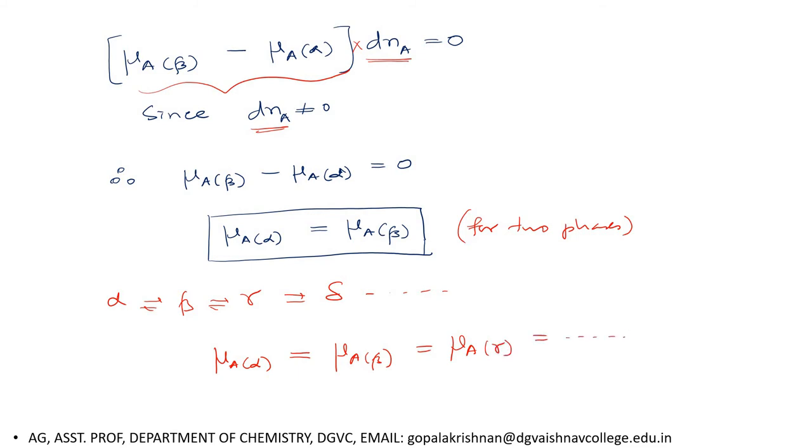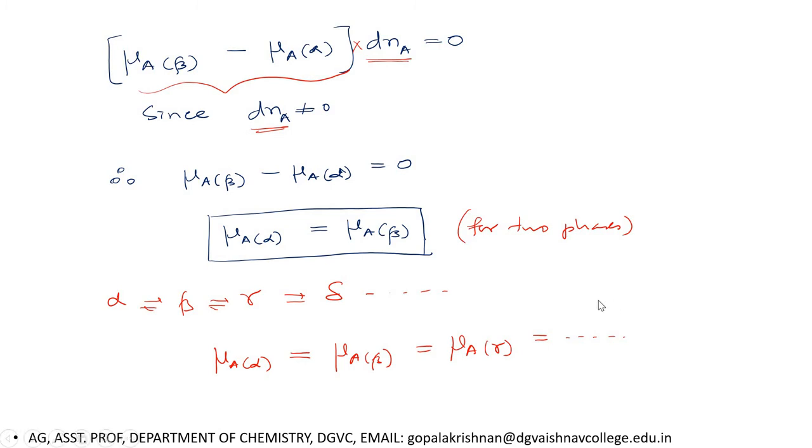So however many phases exist in equilibrium, you have to equate all the chemical potentials of component A in all phases. This is the thermodynamic criterion for equilibrium of a substance existing in different phases.